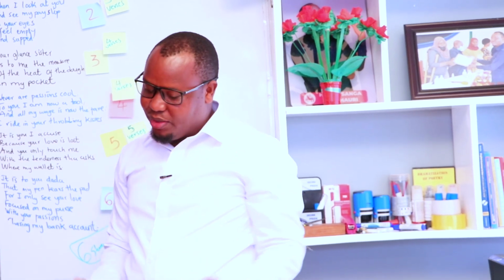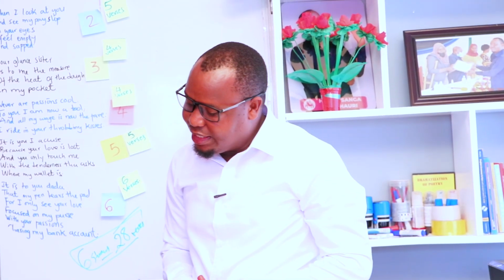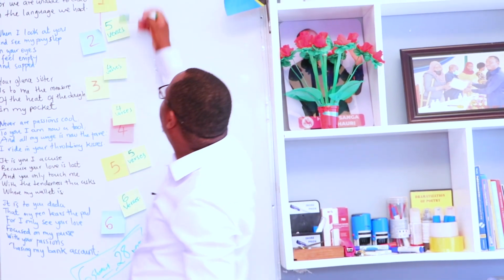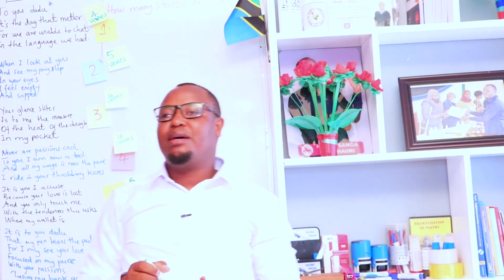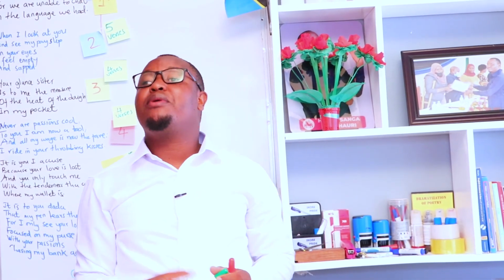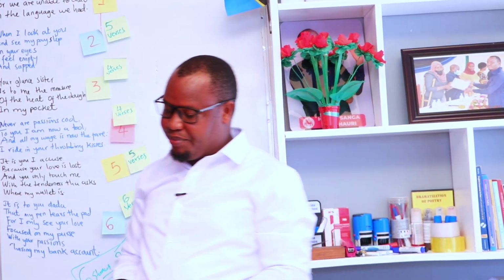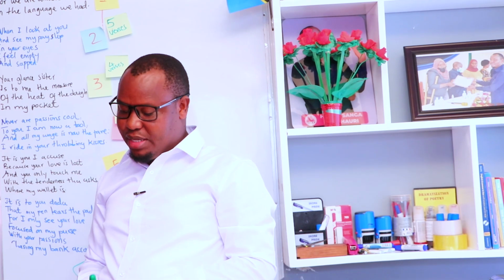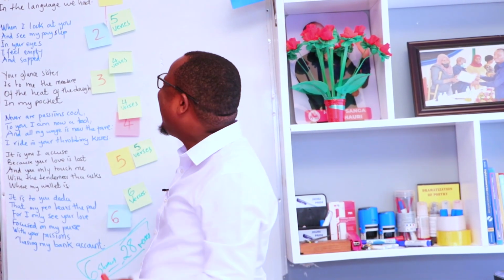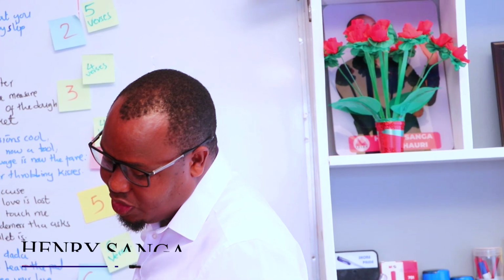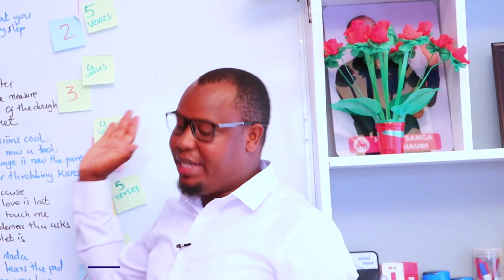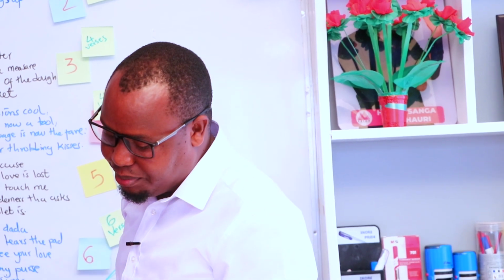The second guiding question is: what is the tone and the mood of the poet? Now, we said the poet is Isaac Mluma. And the poet is a person who composes, who writes a poem, or who makes a poem. So we say the tone is sad. The tone is that one of lamenting. The poet is complaining.